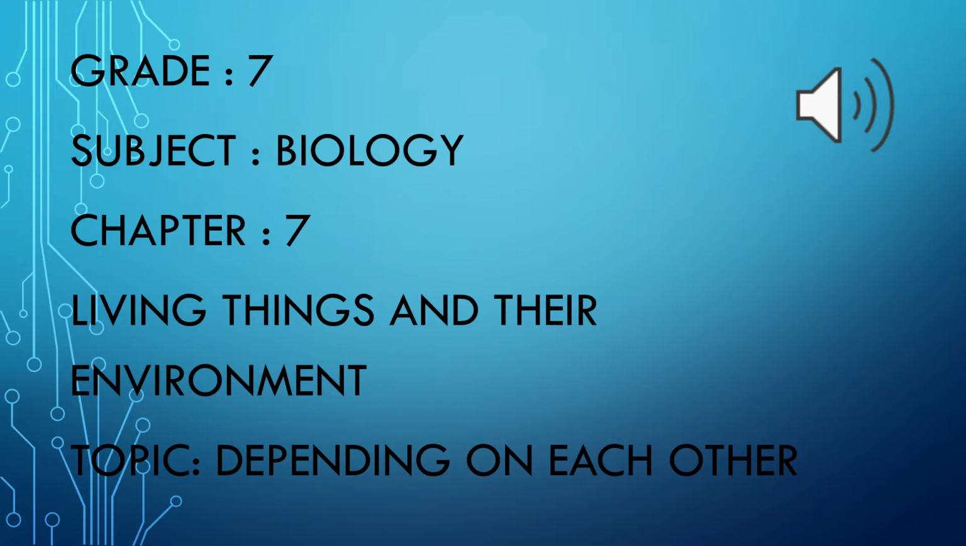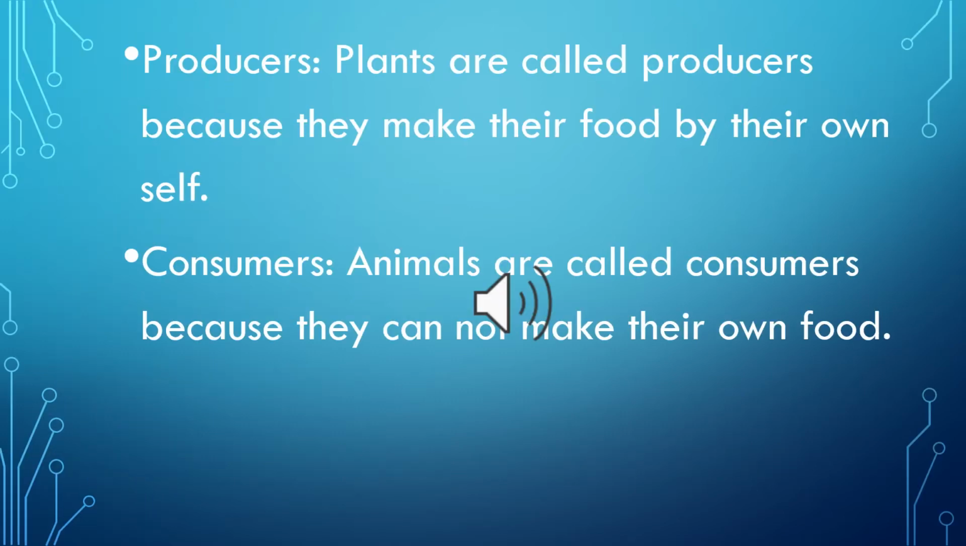for the subject biology, chapter number 7, living things and their environment. Topic is depending on each other. The first topic that we will discuss in this chapter is producers and consumers.